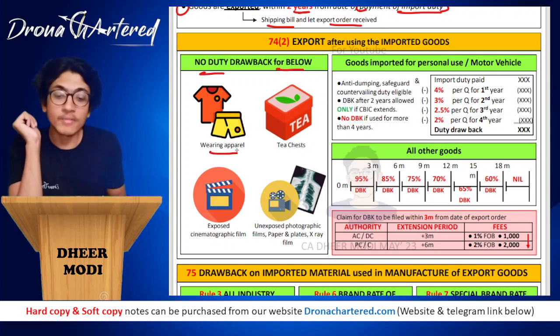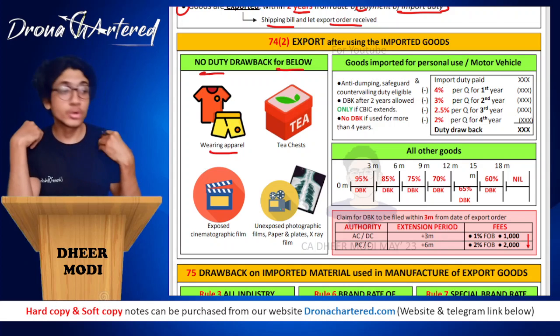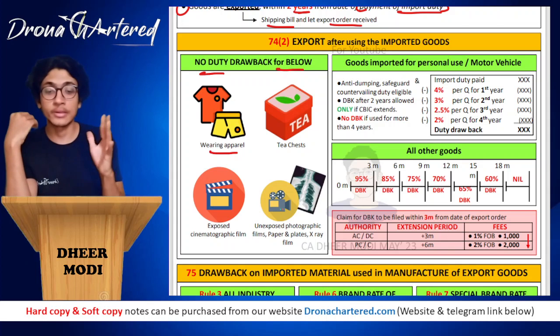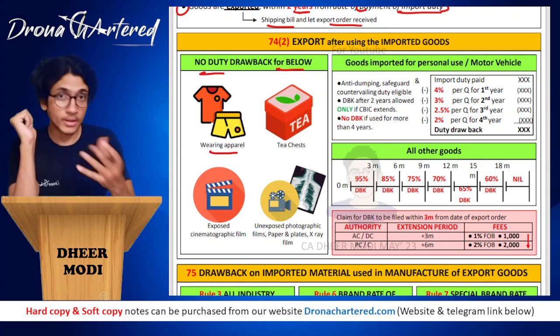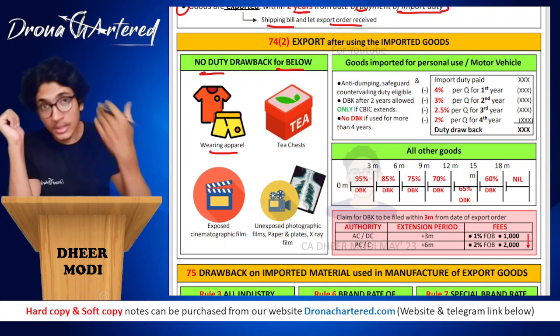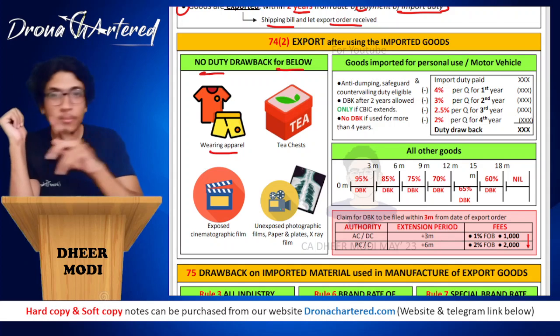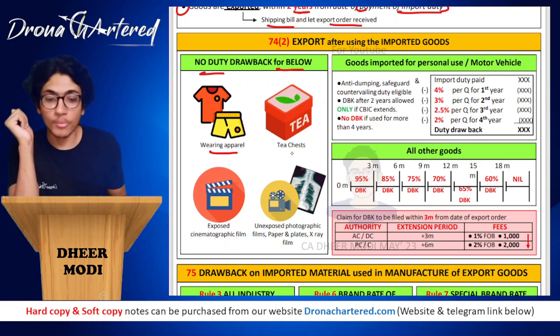Which are these items? Your wearing apparel means whatever clothes you wear, your shirt, jeans, t-shirt, etc. If they are used, we will not allow you any duty drawback. So if you import, pay the duty, use them, and now you want to export it back, no, you will not get your duty drawback.